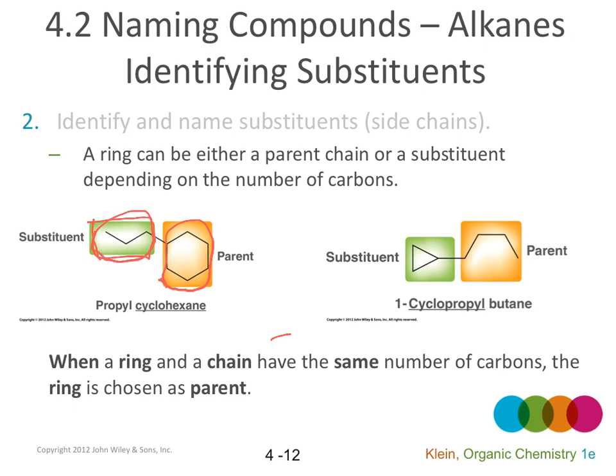So this is propyl cyclohexane. In the molecule on the right side, the ring has 3 carbons and the chain has 4 carbons. The chain has more carbons and it is the parent, which means the ring is a substituent. It's a side chain in this molecule. If the ring and chain have the same number of carbons, the ring will be chosen as parent.